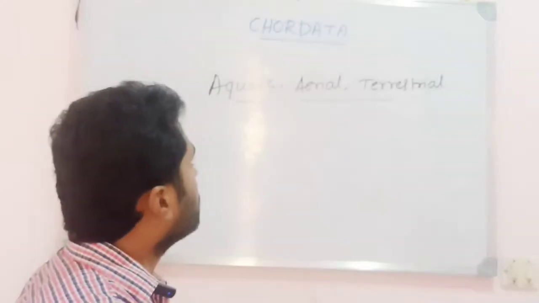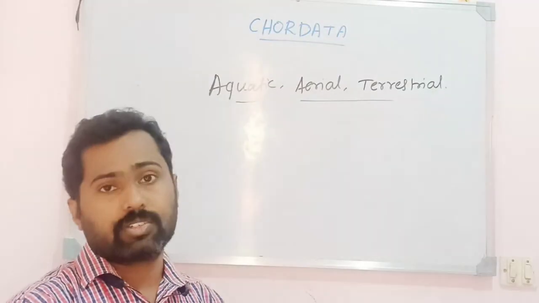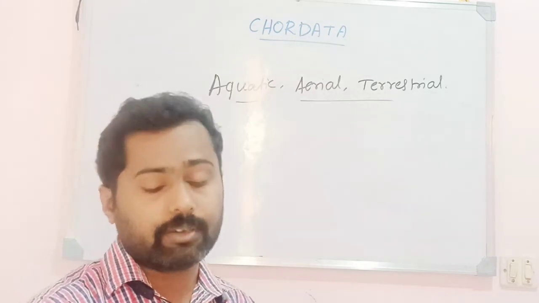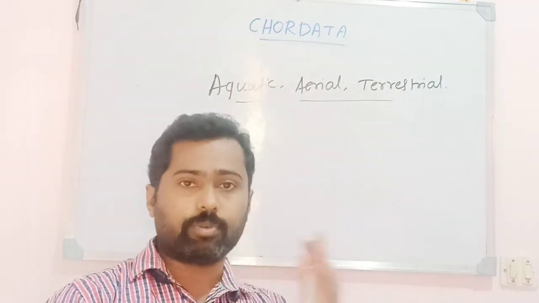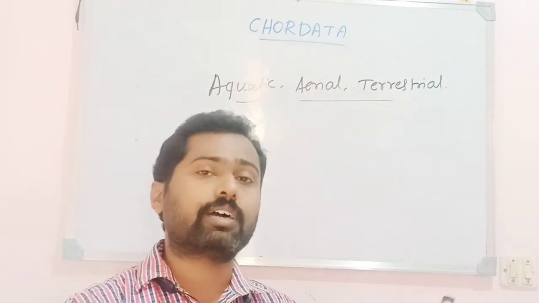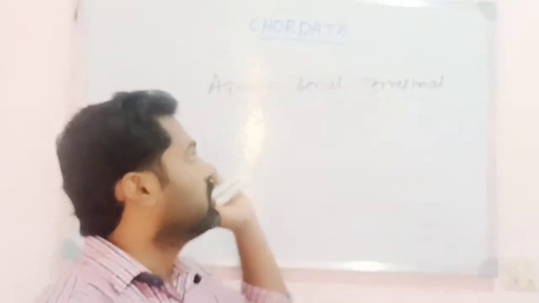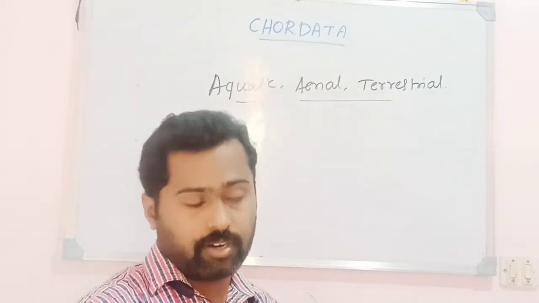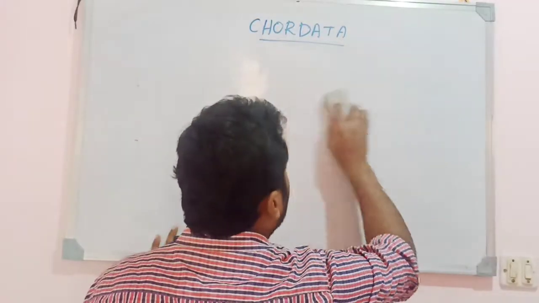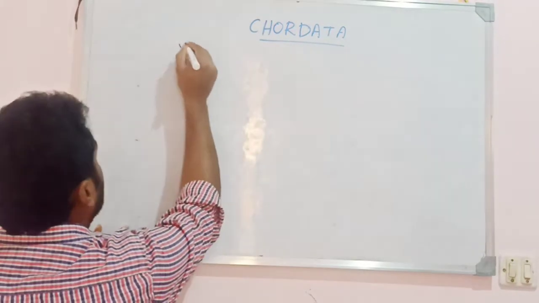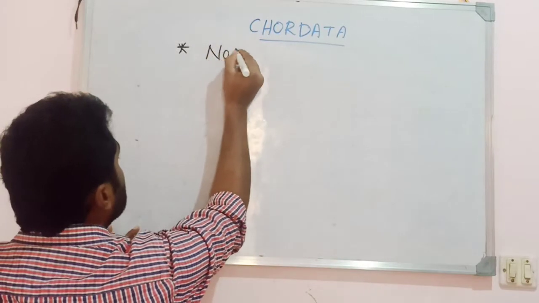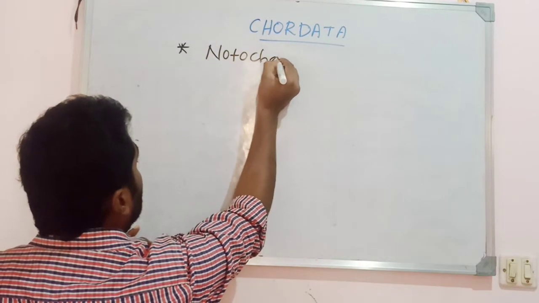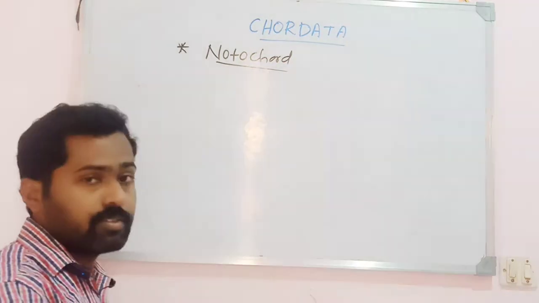Let us begin by discussing the general characters, or the most important characters, of the phylum Chordata. These are the unique features not found in non-chordates, meaning the previous phyla we have studied, which all come under the non-chordates. So let us see the unique features of the phylum Chordata. It is majorly characterized by the presence of notochord.